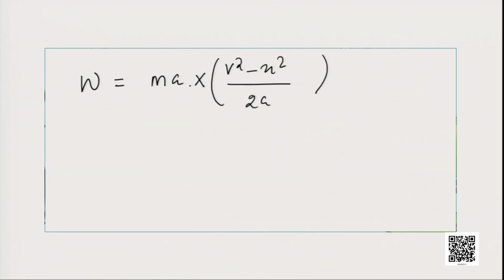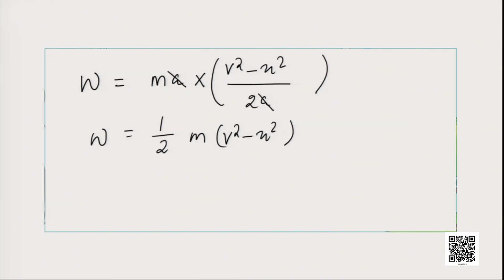W is equal to F, as you know, mass into acceleration, multiplied by the displacement s, which is v square minus u square by 2a. Now, the a in the numerator and the denominator will cancel out, and what will we get? We will get the equation half into m into v square minus u square. So, we will get W is equal to half m into v square minus u square.